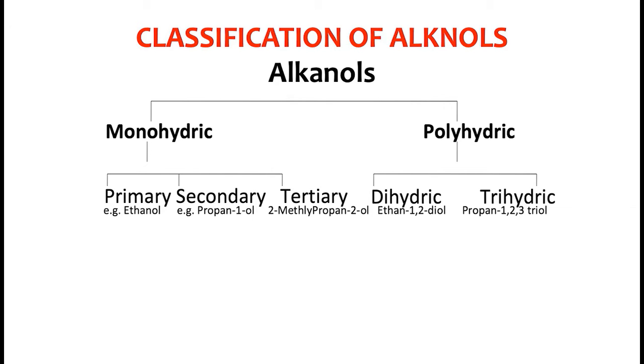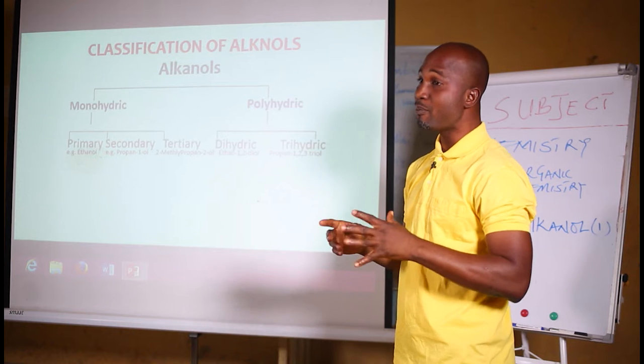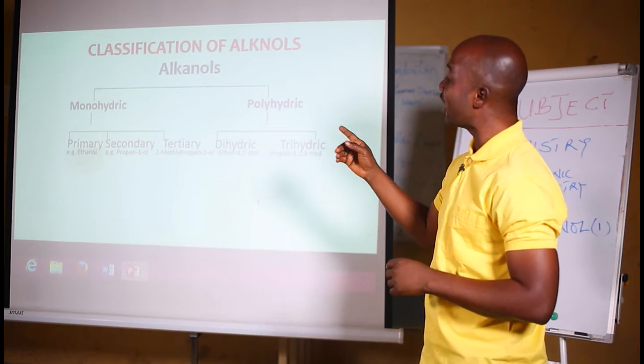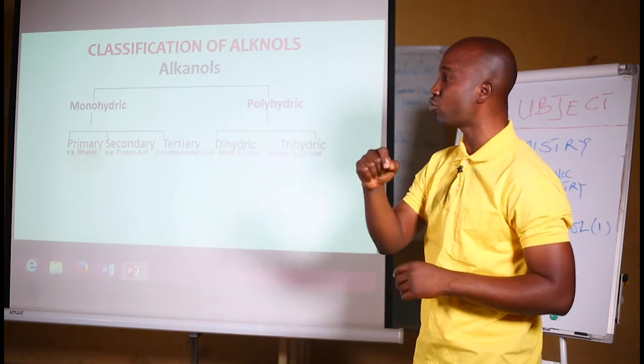Now take that again. Example of a primary alkanol is ethanol. Example of a secondary alkanol is propan-2-ol. And example of a tertiary alkanol is 2-methyl propan-2-ol. Remember, the secondary alkanol example is propan-2-ol.